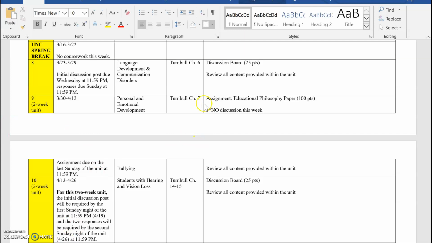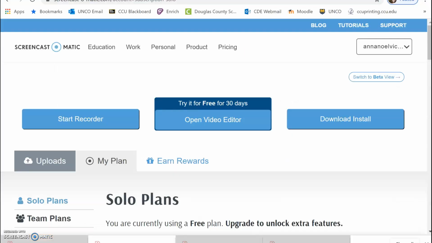So you'll see that we've got your assigned reading in Turnbull this unit. We do have the educational philosophy paper that will be due on the final Sunday of this unit at 11:59 p.m. So you do have the entire Unit 9 to work on this paper. While you are reviewing these topics and all of the content within the unit, there is not a discussion for this unit.